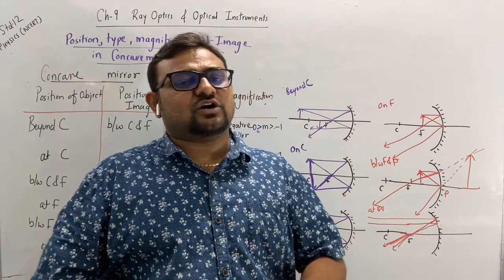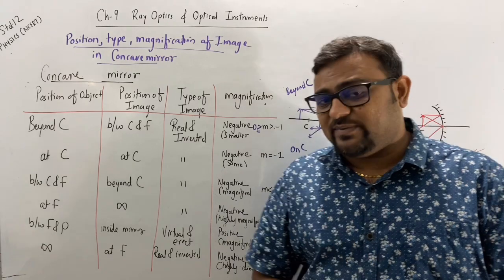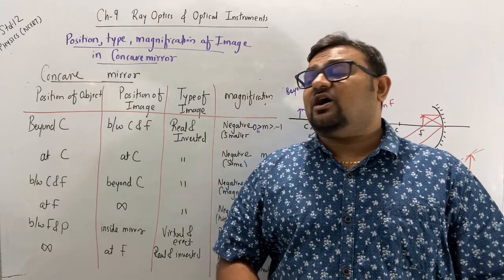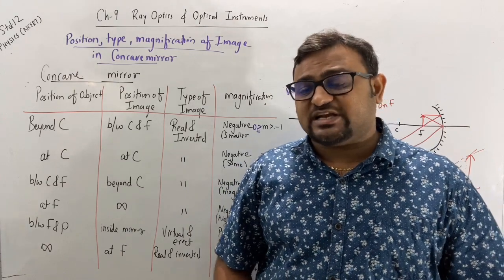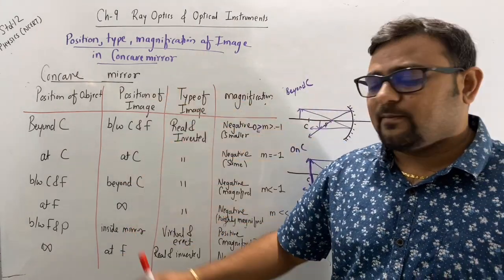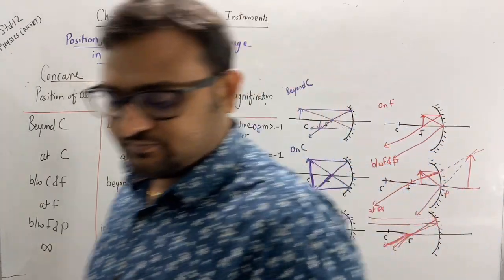Okay, so this was about the type, position, and magnification of image in case a concave mirror is used and the object is placed at different positions. Okay, so just go through this topic.